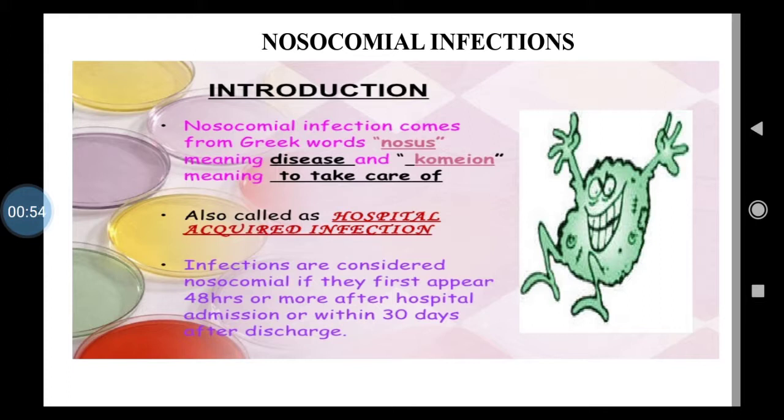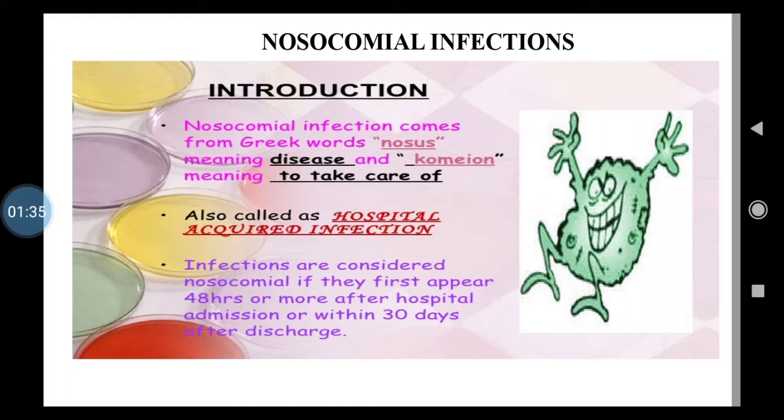The other name for nosocomial infections is hospital acquired infection, isn't it? Hospital acquired. Now, as the word indicates, these infections are spread when the person gets admitted in hospital. Therefore, they are called hospital acquired infections, isn't it? You should also remember the other name for this type of infection, that is nosocomial infections, isn't it?